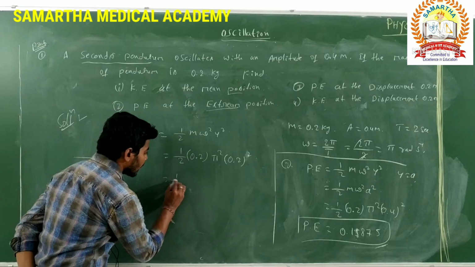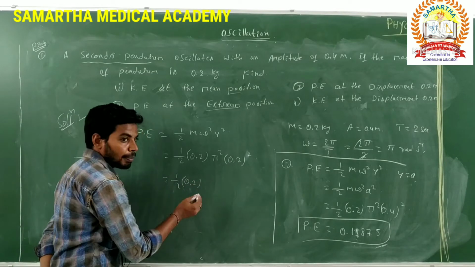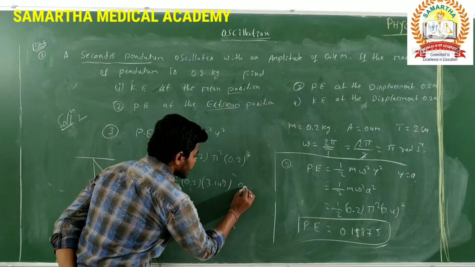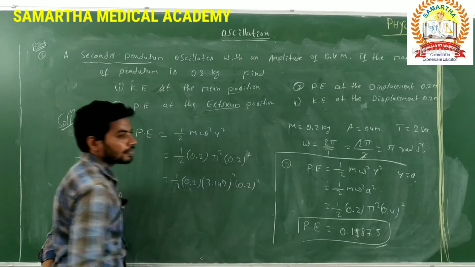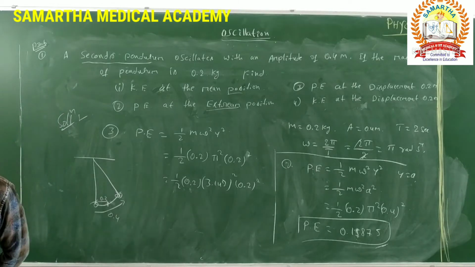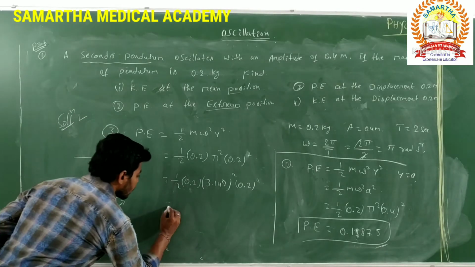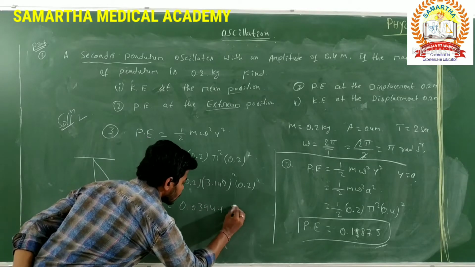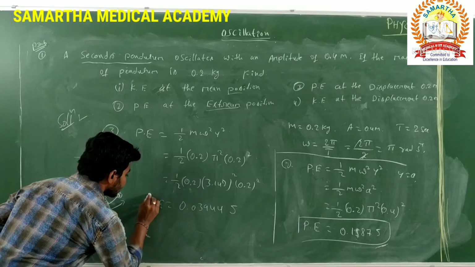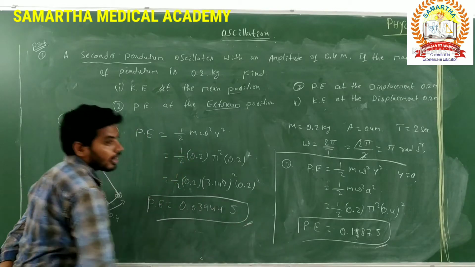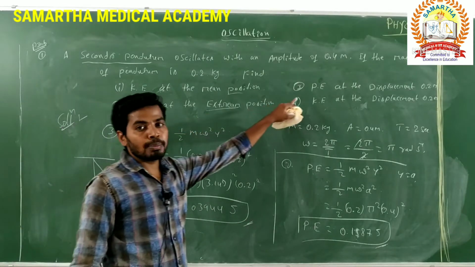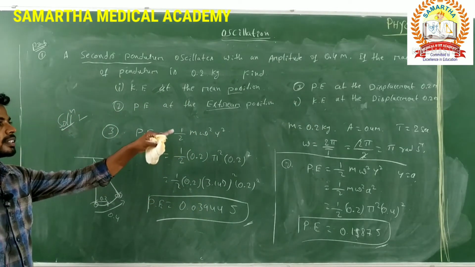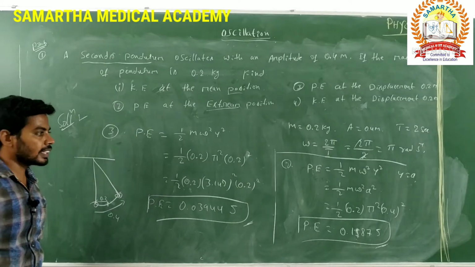Substitute this one: 1 by 2, 0.2, pi is nothing but 3.142 whole square, y is the displacement 0.2 whole square. The answer is 0.03944 joules. This is the potential energy at displacement 0.2 meter. In the same way, we have to calculate the kinetic energy at the displacement 0.2 meter, by the same method.